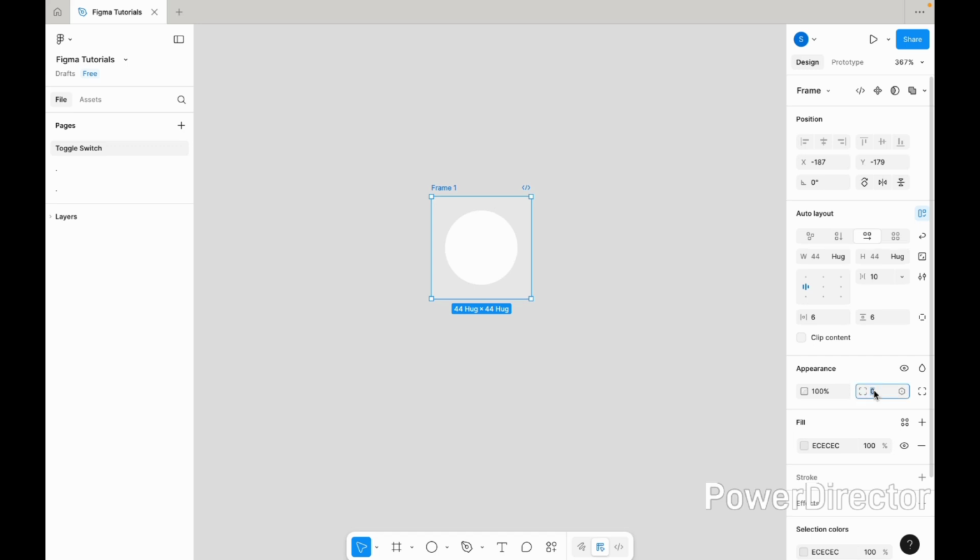Change the corner radius of the circle to 100 pixels to make it perfectly round. Now, increase the width of the frame, roughly double, so that the circle can easily move when in the active state.